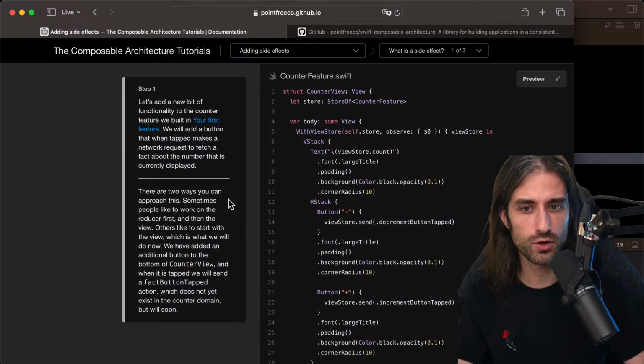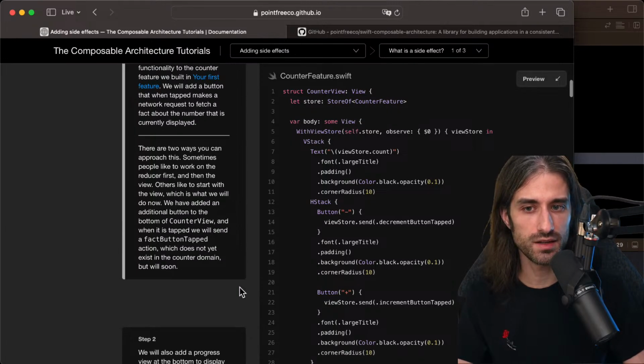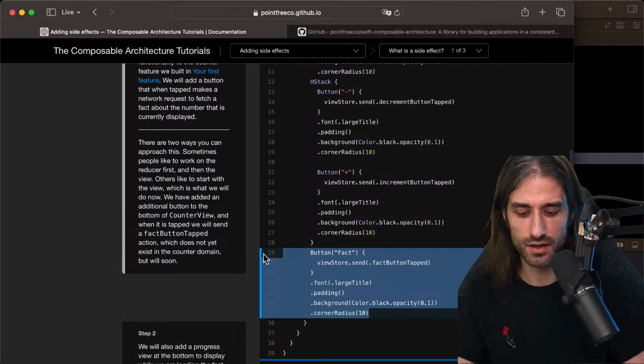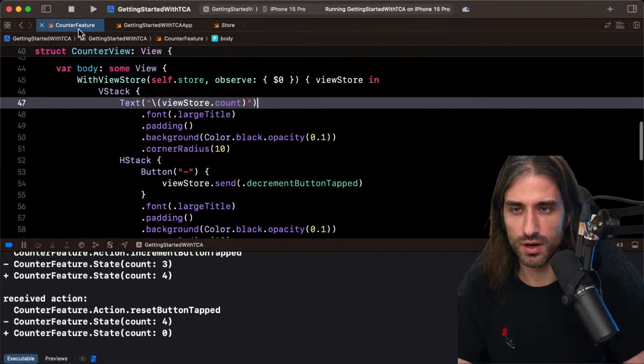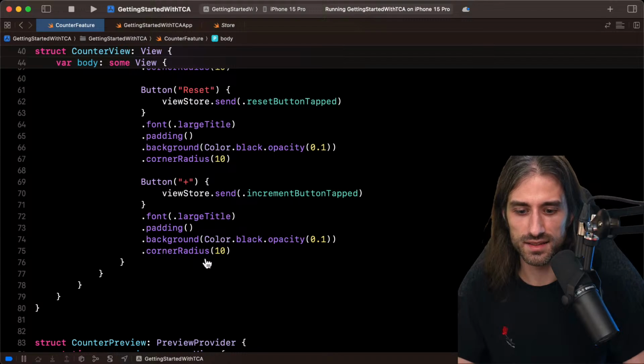We have added an additional button to the bottom of counter view, and when it is tapped, we will send a fact button tapped action, which does not yet exist in the counter domain, but will soon. So we are adding a new button to the view. Where is it added?